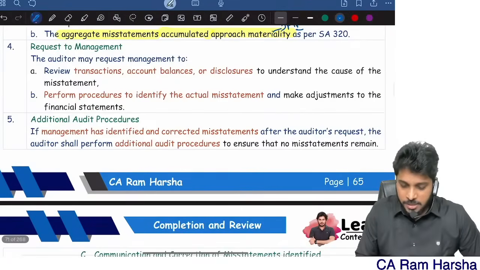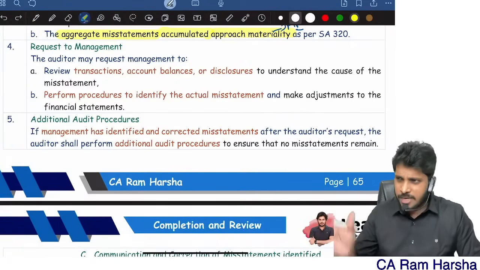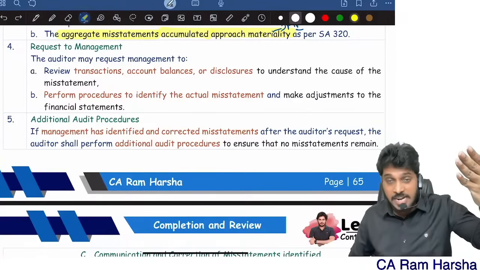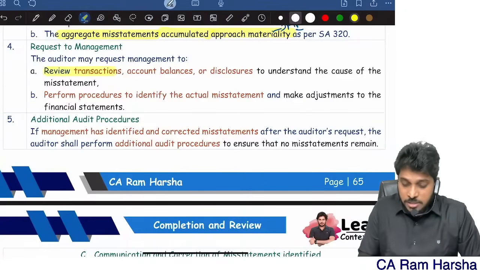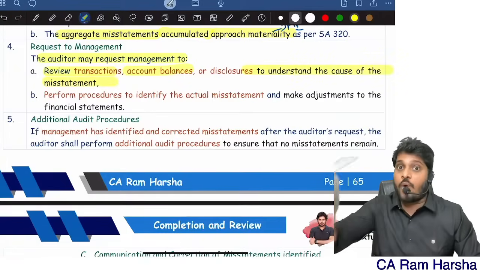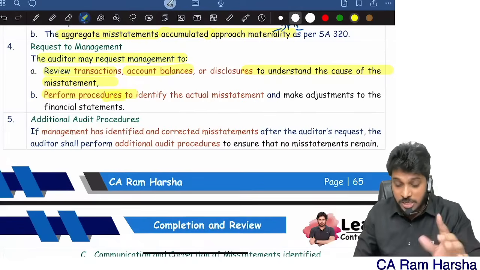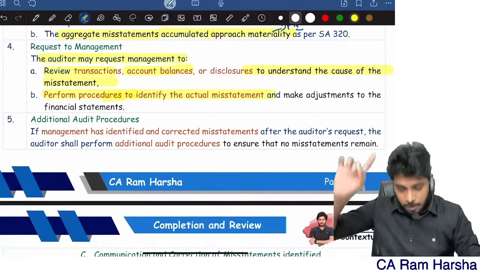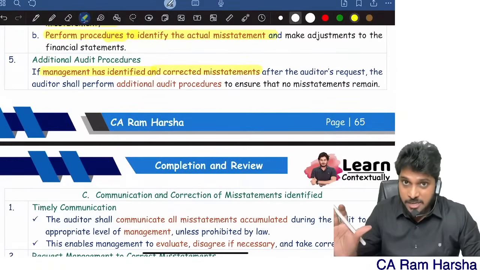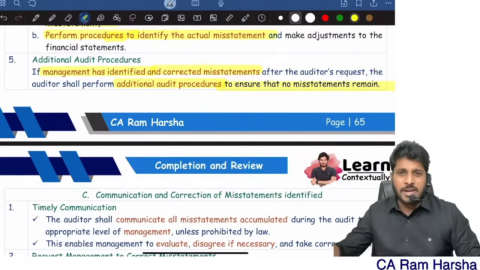Whenever the auditor identifies mistakes, we tell the management, dear management, I found so and so mistakes which are beyond trivial in nature. They are not trivial, they are much bigger than trivial. We request management to review all the transactions and balances to understand why this mistake happened, and to perform procedures to identify the actual mistake in the population. If management identifies and corrects misstatements as per the auditor's request, we will do additional verification to ensure that no misstatements remain.